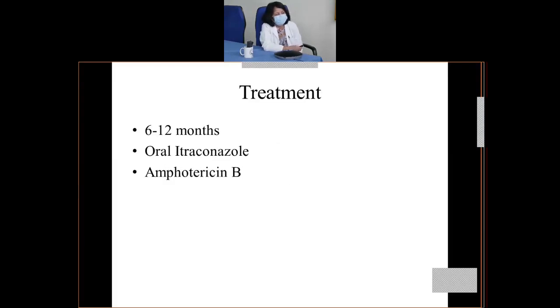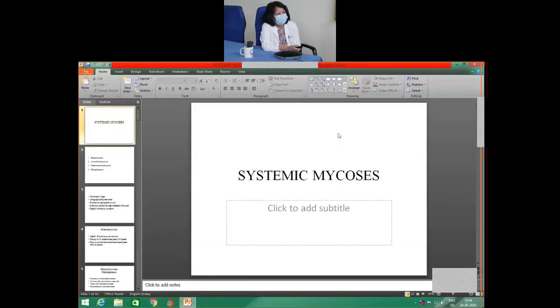Treatment for this kind of fungal infection is prolonged, requiring 6 to 12 months. Oral itraconazole is very effective as an antifungal agent, and for disseminated infection, amphotericin B is the drug of choice. So that is all regarding this systemic mycosis.